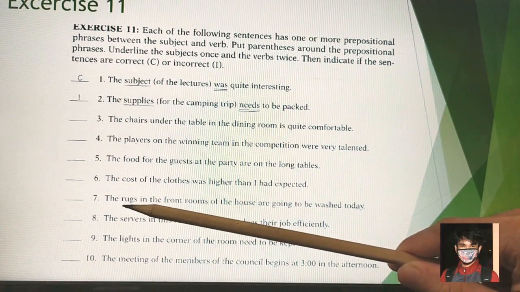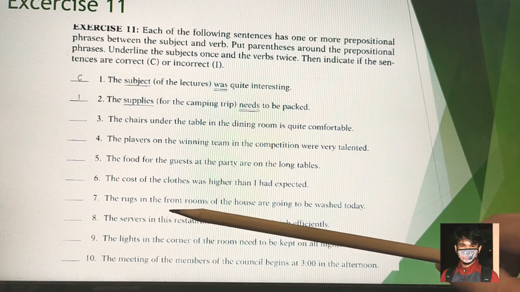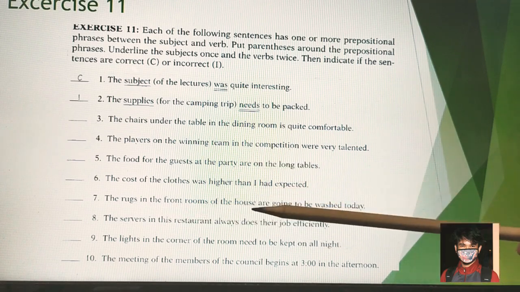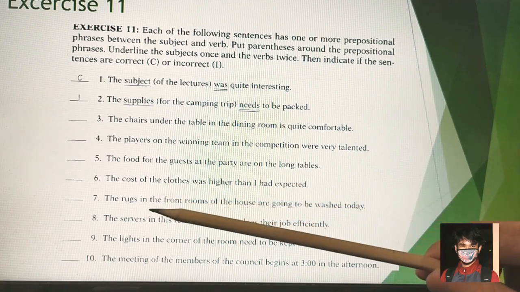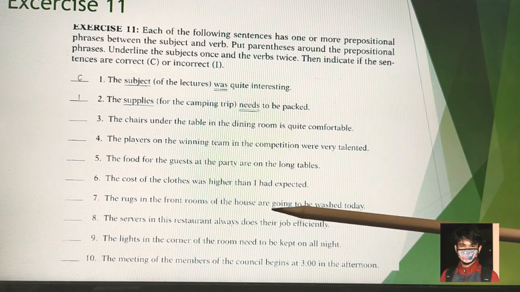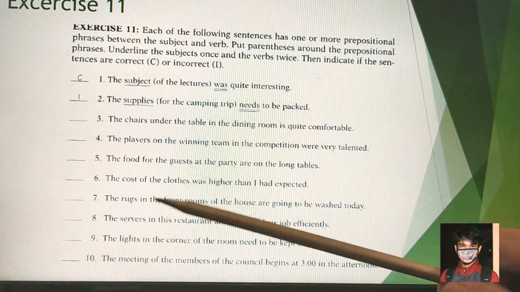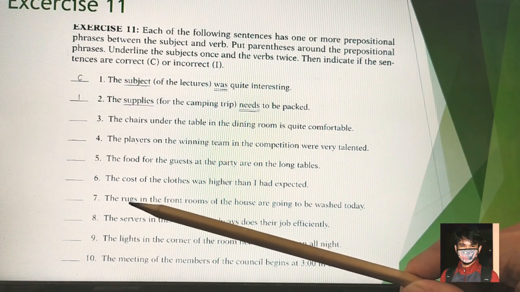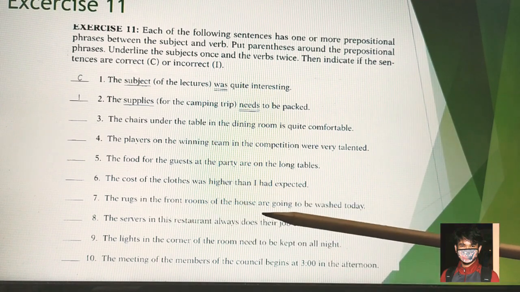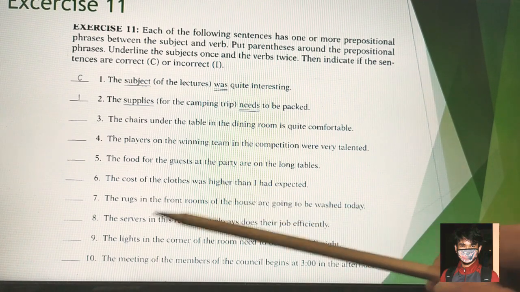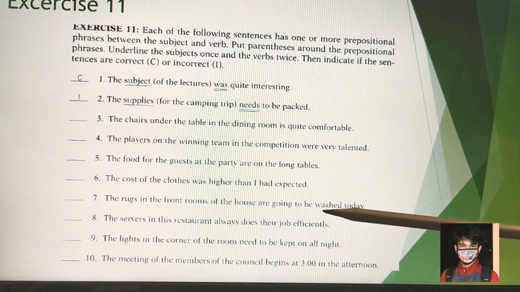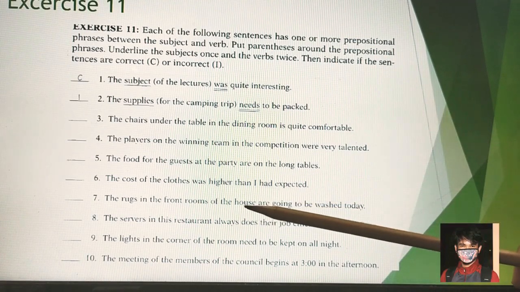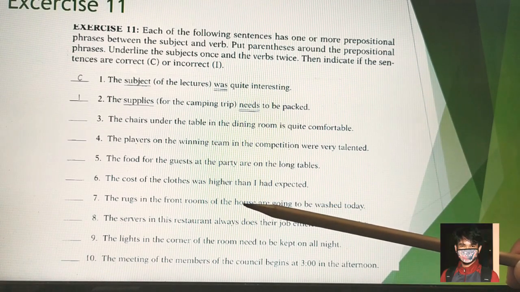For number 7, we have the rugs in the front rooms of the house are going to be washed today. So the rugs is the subject, and it should be followed with plural as well. So the rugs are going to be washed today. So the sentence for number 7 is correct.